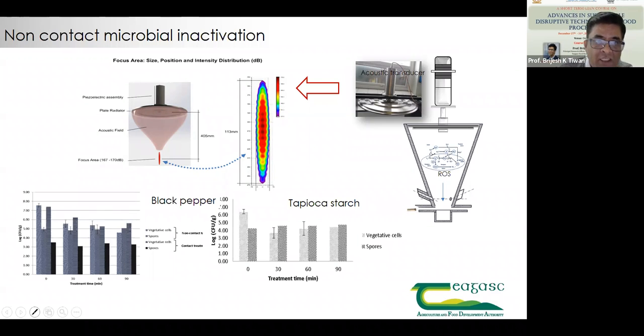So here we specifically picked two different products. One was black pepper, and the other one was tapioca starch. This is one of the examples, but we have numerous examples to quote over here. Why specifically black pepper? Because black pepper is used as a spice and condiment, and even just sprayed onto a product.